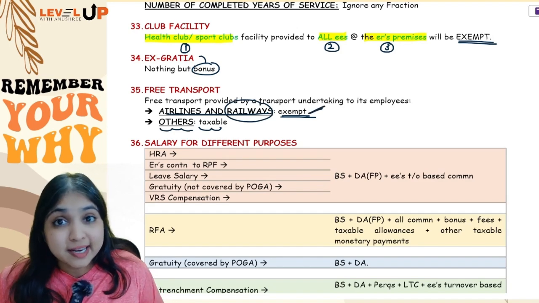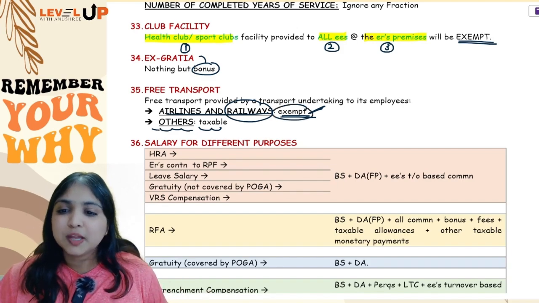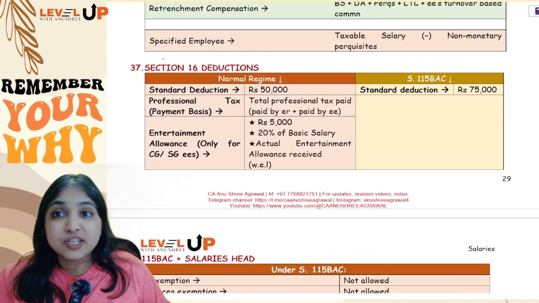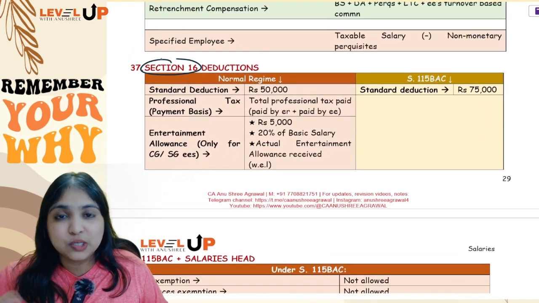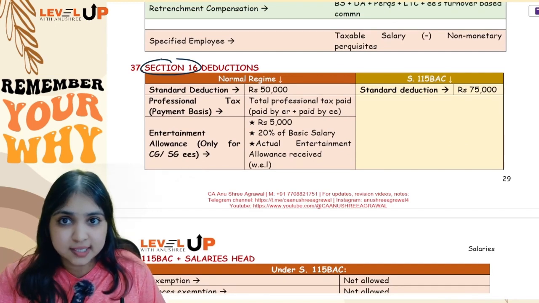You are an airline employee and the airline is giving you free tickets, it will be fully exempt. In all other cases, it will be taxable. Okay, and then lastly, section 16. Under section 16, you get deductions under your salaries head, right? Now, totally there are 3 section 16 deductions.